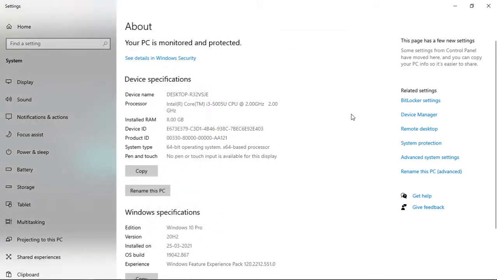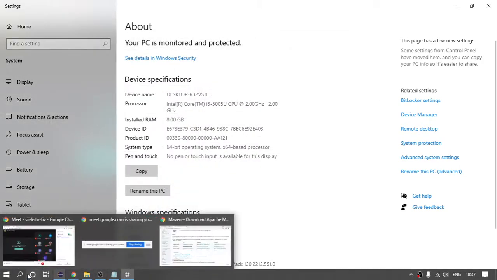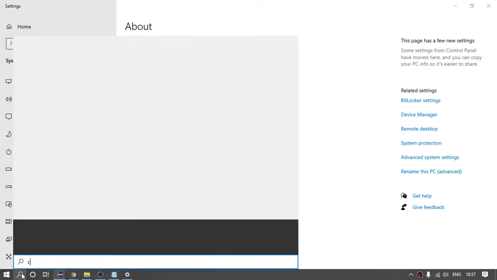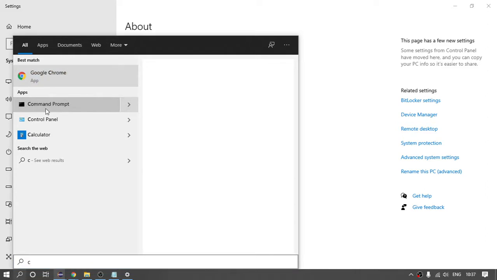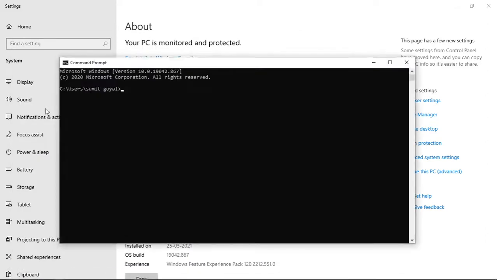So after doing this, let us check whether Maven is present in your machine or not. To do that, just say Java hyphen version. Sorry, not Java, it is Maven. So mvn hyphen version. mvn is for Maven.